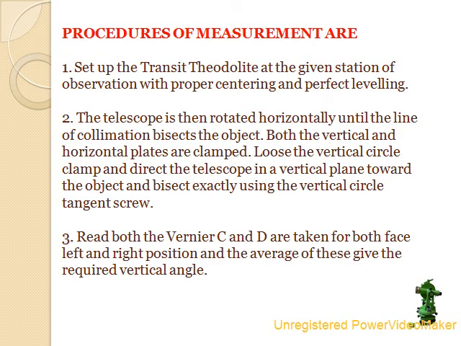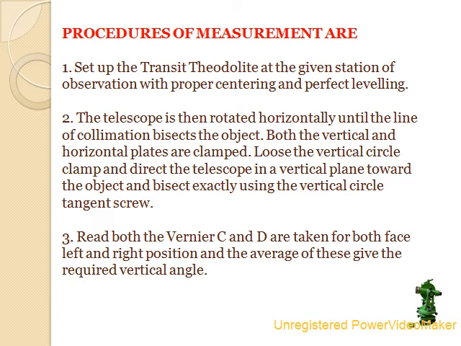To find the vertical angle with a theodolite, here are some procedures of measurement. Number 1. Set up the transit theodolite at the given station of observation with proper centering and perfect leveling. Number 2. The telescope is then rotated horizontally until the line of collimation bisects the object. Both the vertical and horizontal plates are clamped.